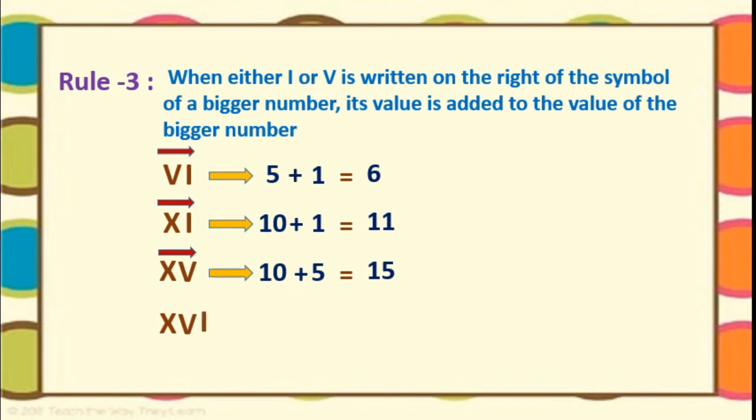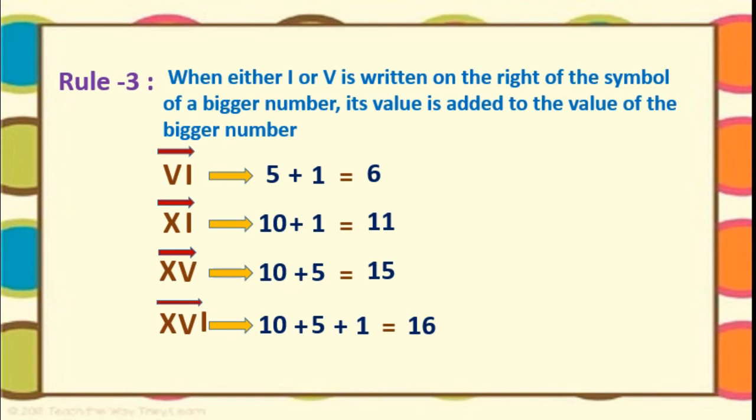And last one, X, V, I. 3 symbols are used here. And to the right we have written. So it is 10 plus 5 plus 1. That is nothing but 16. Very good. This is very simple. This is the third rule.